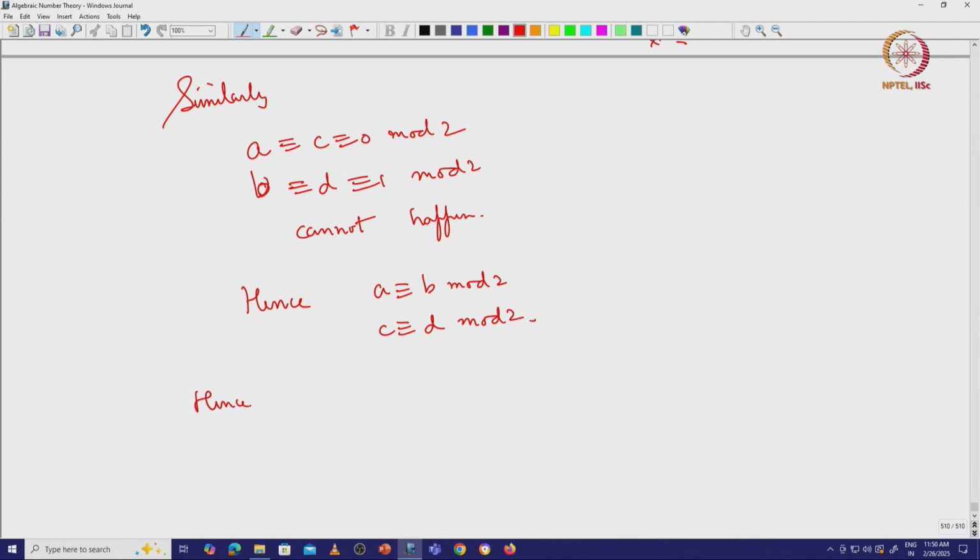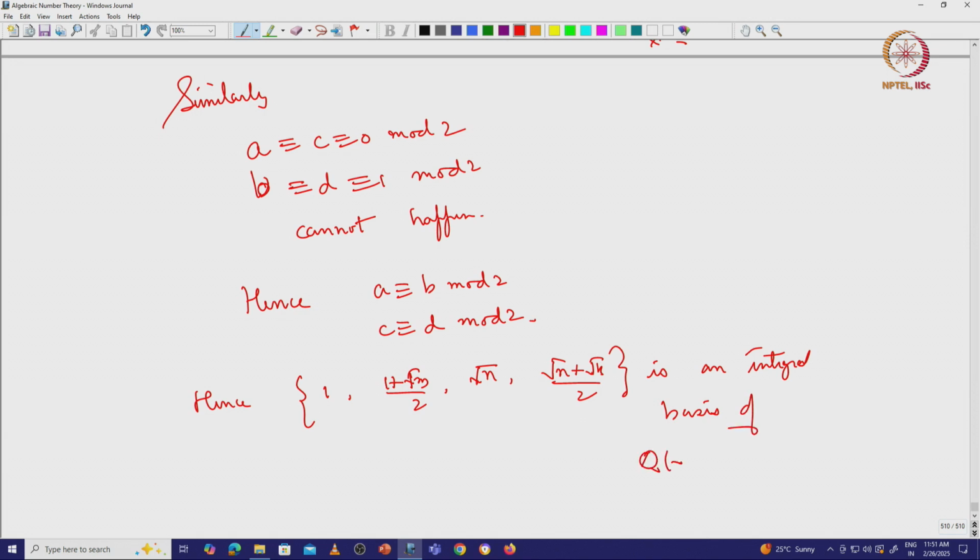So hence, 1 plus square root of m by 2, square root of n, and square root of n plus square root of k by 2 is an integral basis of q square root of m square root of n.